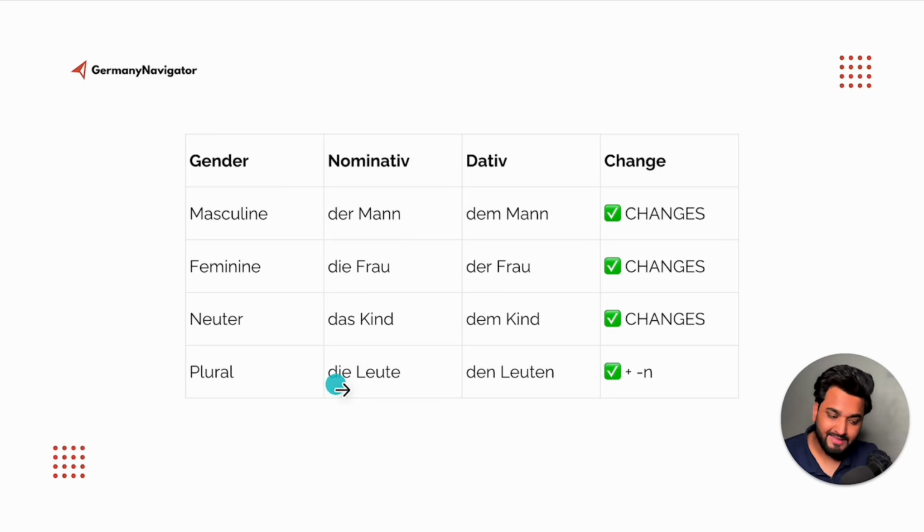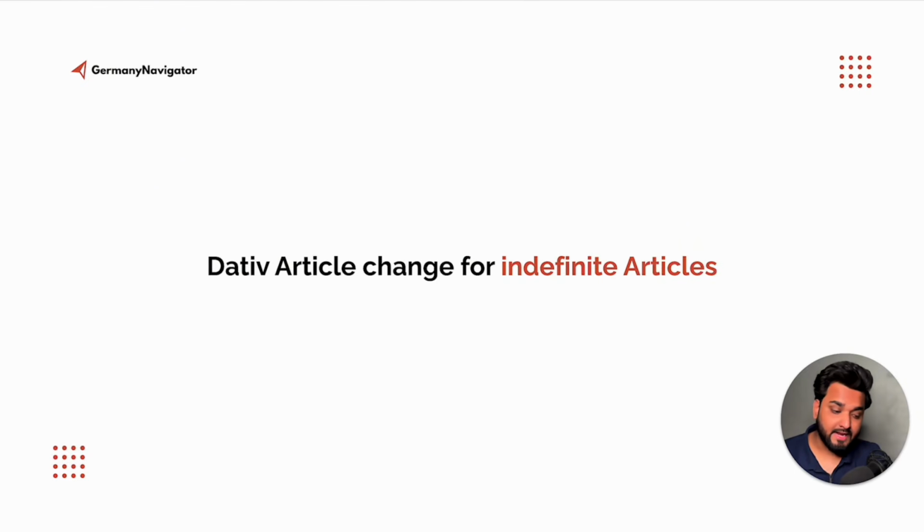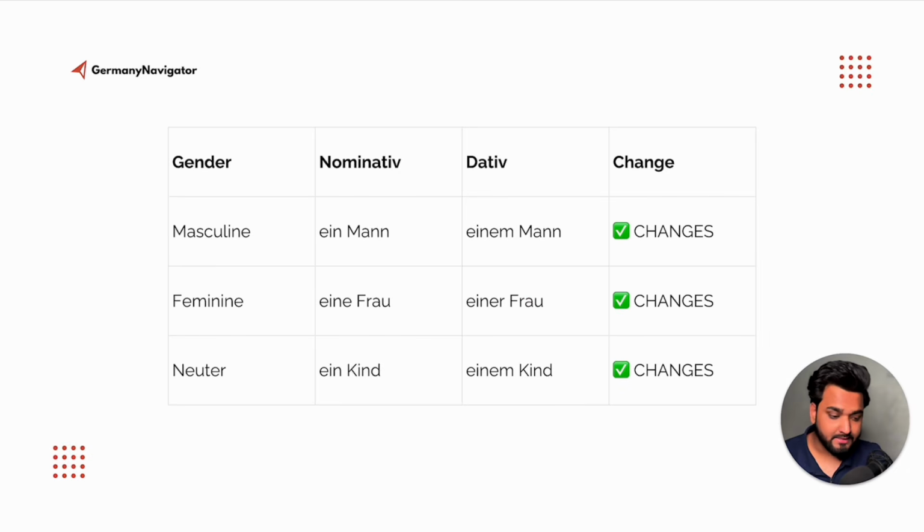So for plural, die becomes den. For neuter, das becomes dem. For feminine, die becomes der. And for masculine, der becomes dem. Now let's see the dative article change for indefinite articles. Again, we have a table. On the left side we have the genders, then nominative, then dative.